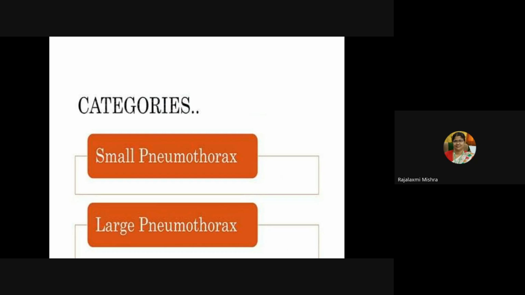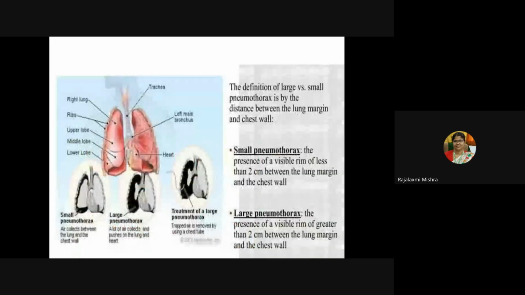So categories can be small pneumothorax or large pneumothorax. Small pneumothorax: the presence of a visible rim of less than 2 cm between the lung margin and the chest wall. But in large pneumothorax, there will be a visible rim, and you can see more than 2 cm between the lung margin and the chest wall.